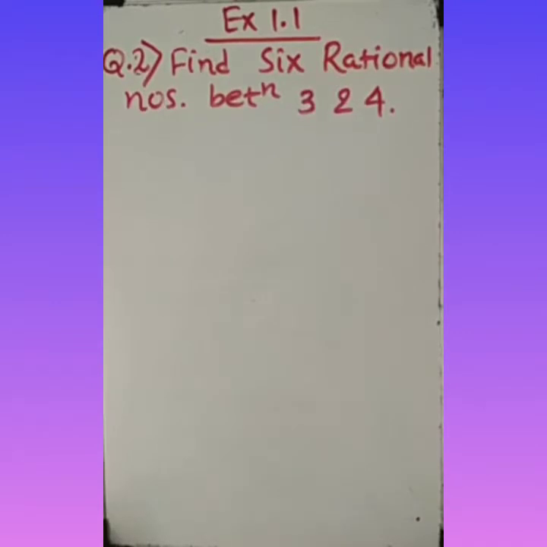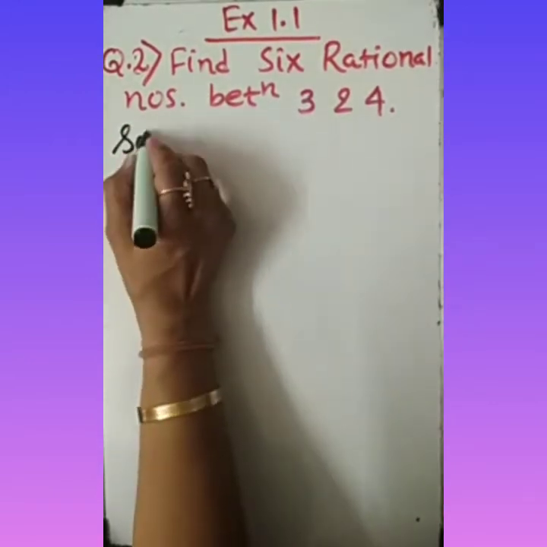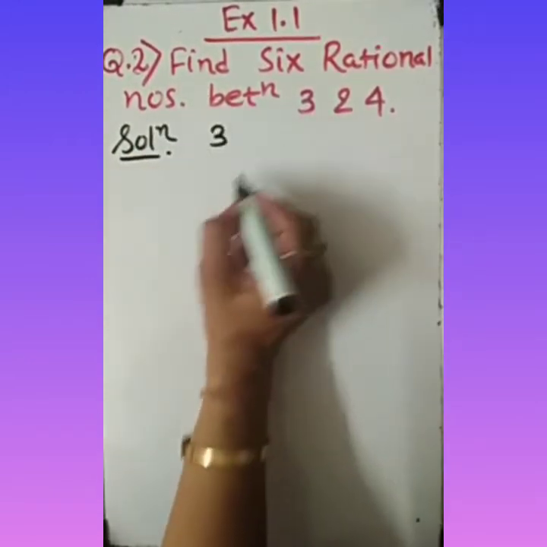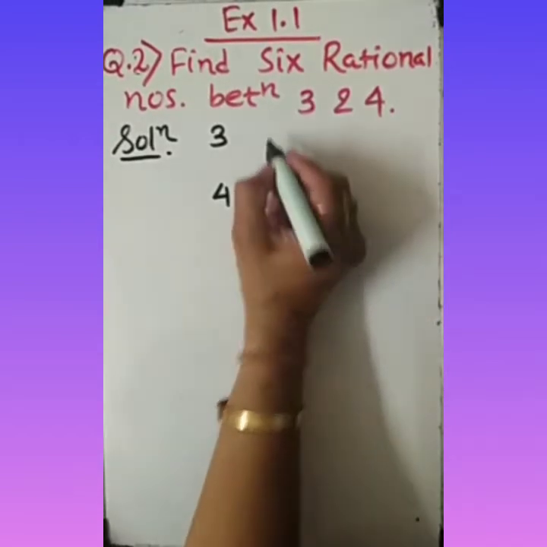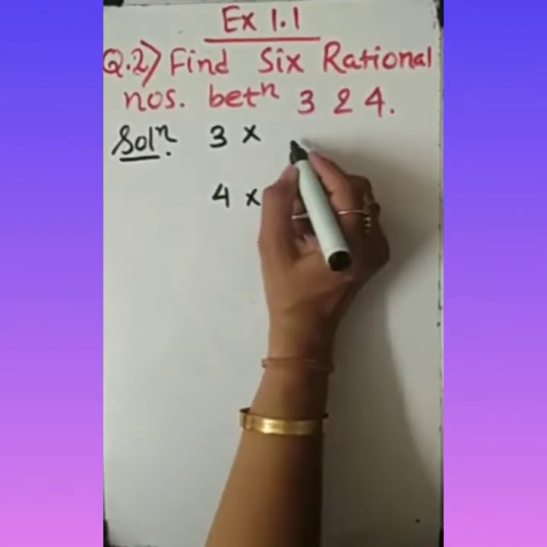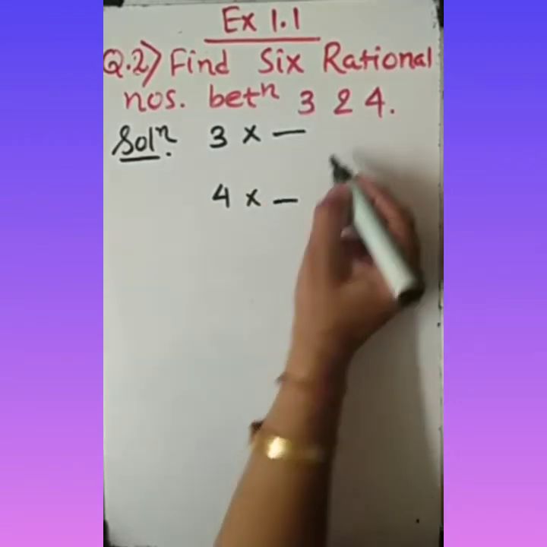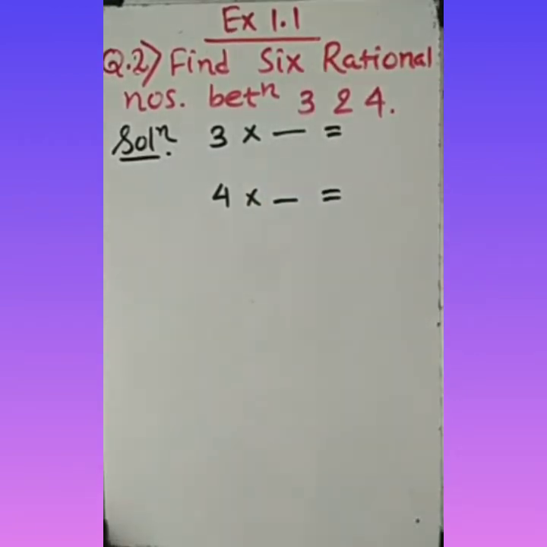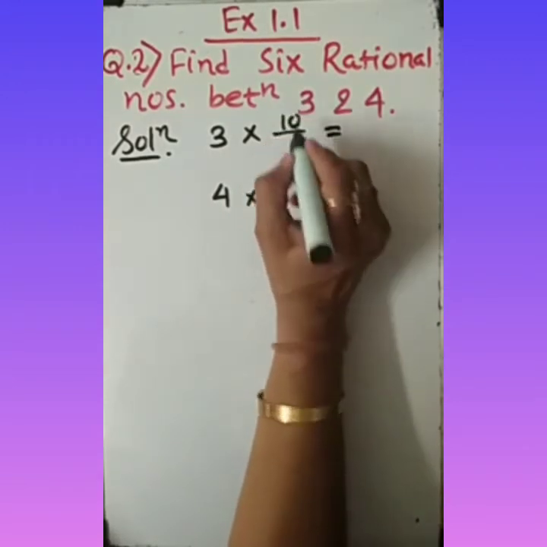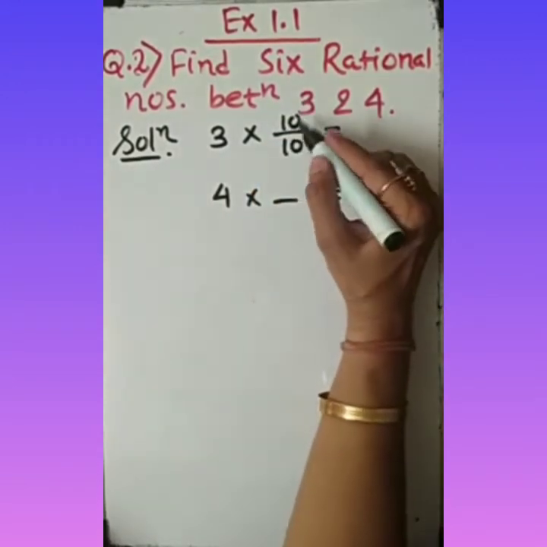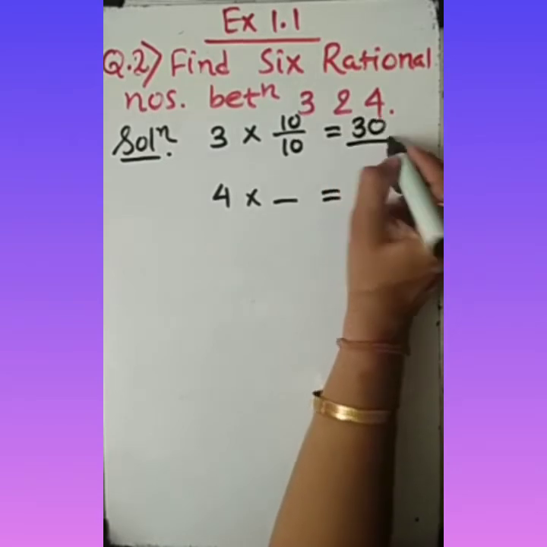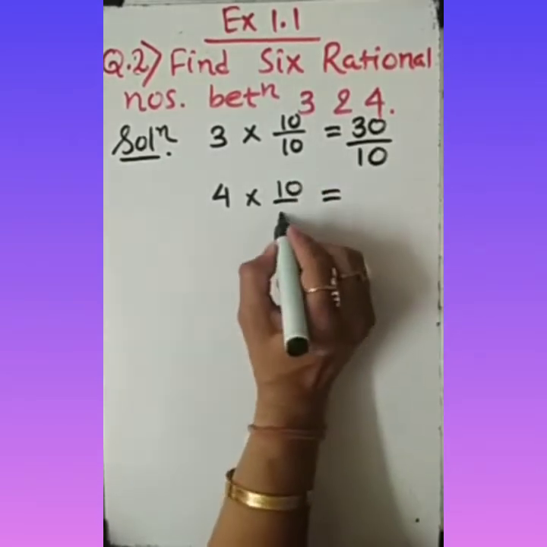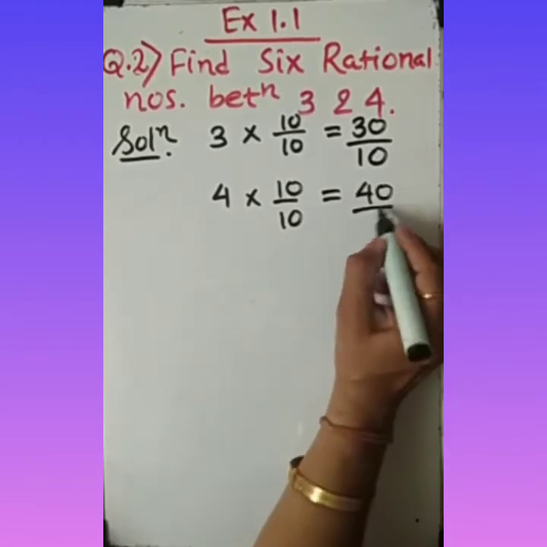We have to write here 6 rational numbers between 3 and 4. Which numbers are we given? 3 and 4. So let me write 3 here and 4 here. Now I need to multiply these numbers by such a number so that they are in rational form, meaning p by q form. I have many options, but I am choosing the easiest option. I am going with 10. So I am multiplying and dividing by 10. So it will be 30 upon 10. Same thing here: 4 into 10 gives 40 by 10.